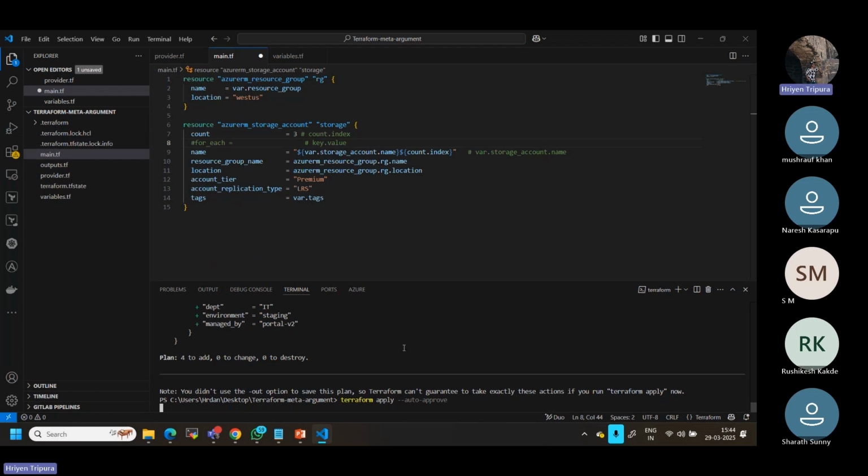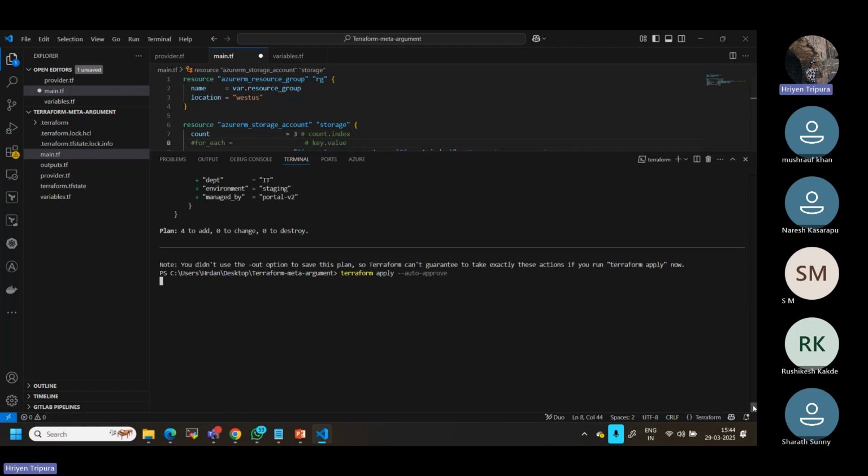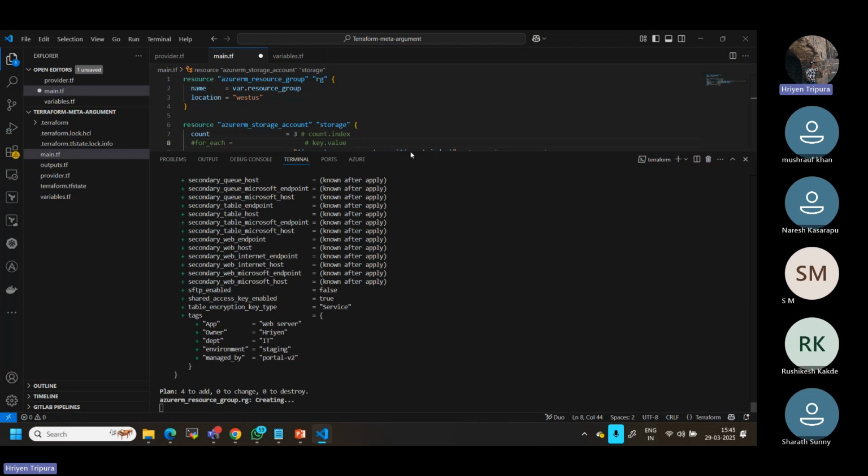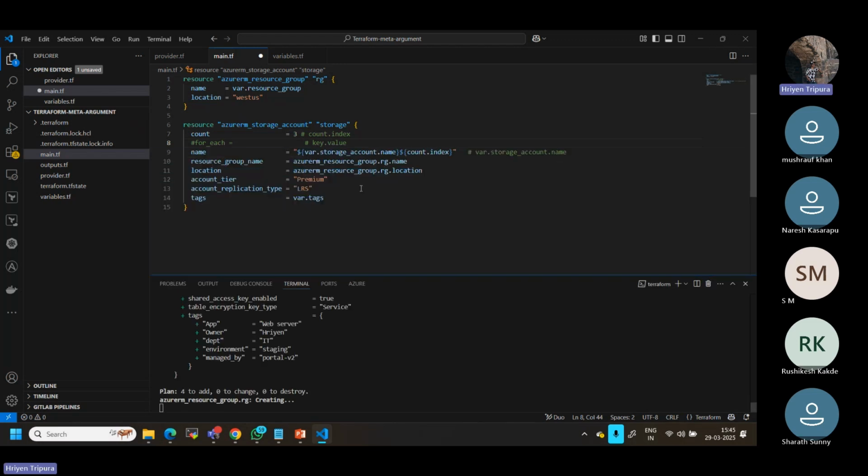So before that, let us also see the plan. Plan anyway is going to come. Yeah. Now anyway, it is going to create 4 resources. Why 4 resources? As I told you, there are 3 storage accounts going to be created, right? But you have to know how the naming is given. This is very careful. We need to understand the naming.